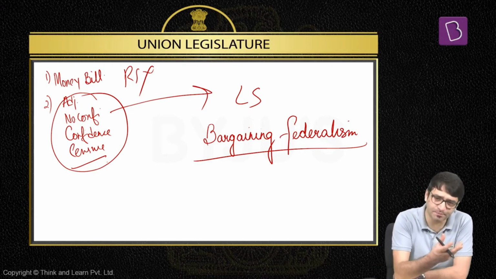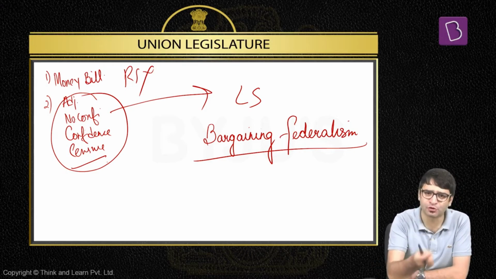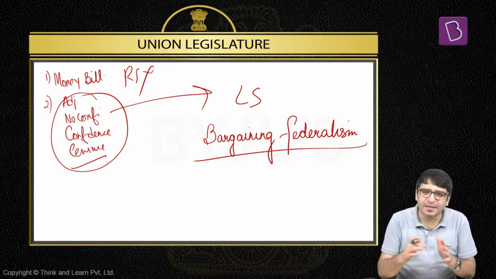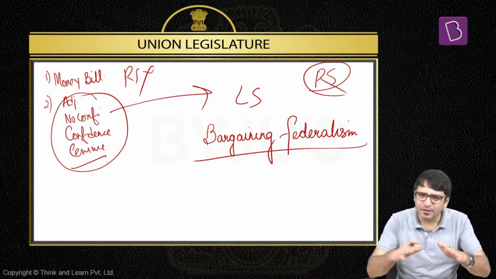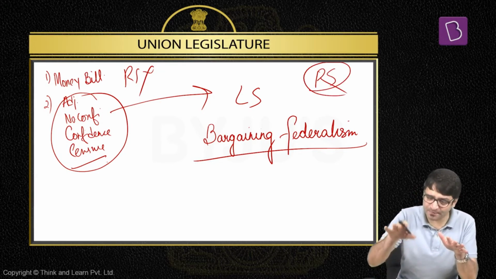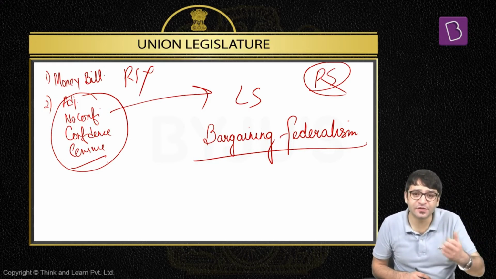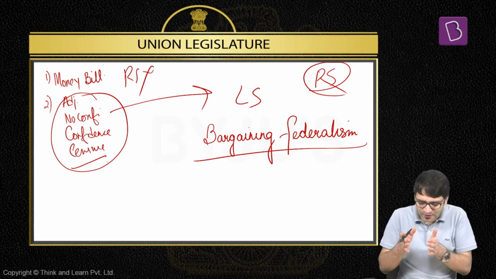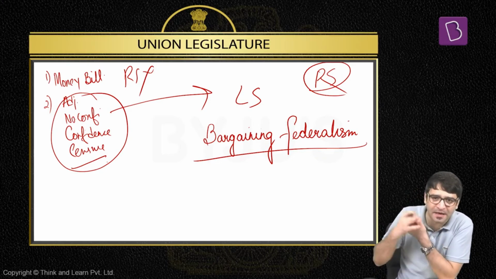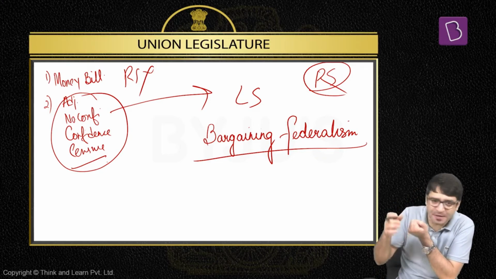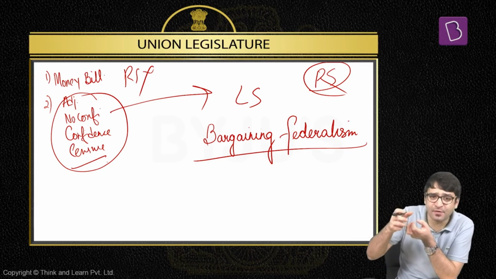Then again in 2019, a single party emerged with an absolute majority to form the government on its own at the center. But even then, in Rajya Sabha, the government in power at the center may not have the majority. That means the government may have a majority in Lok Sabha, but not in Rajya Sabha. Rajya Sabha is the Council of States. The states are represented in Rajya Sabha. So if this government at the center has to get a bill passed in the parliament, the bill should be passed by Lok Sabha and by Rajya Sabha as well, right? But this government may not have a majority in Rajya Sabha.